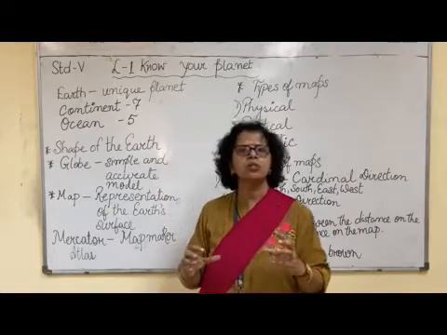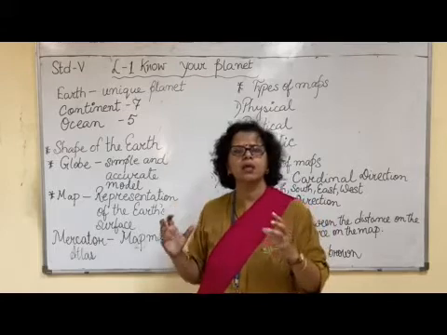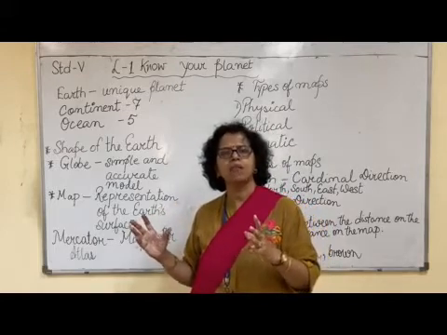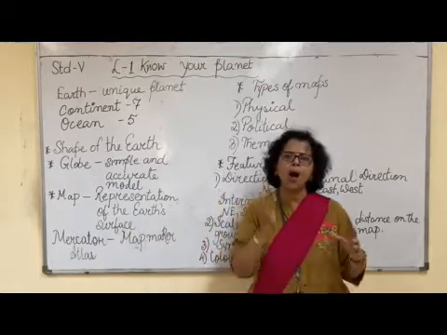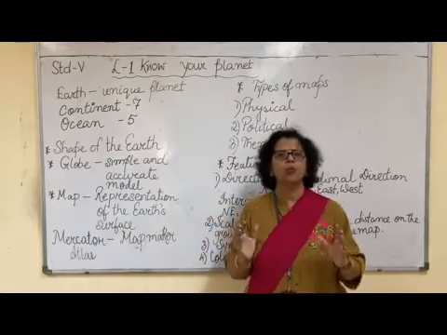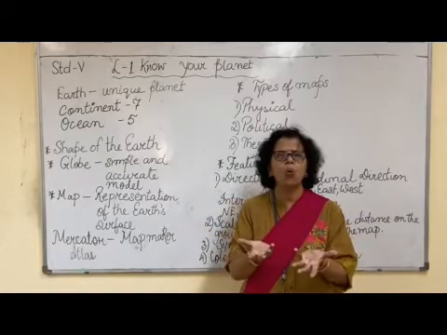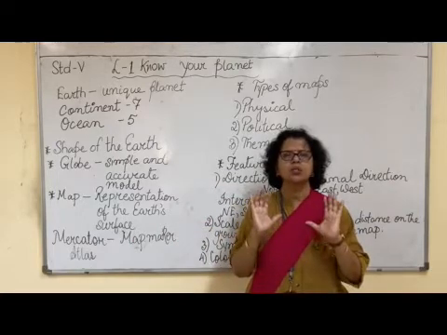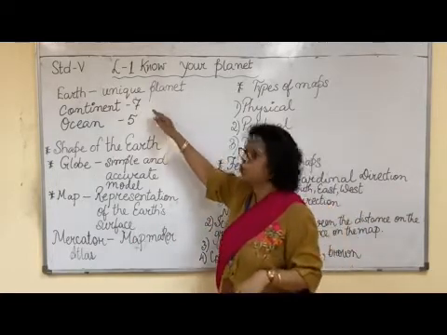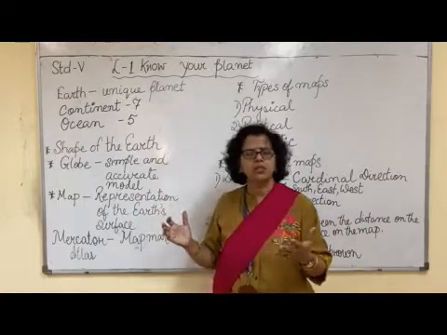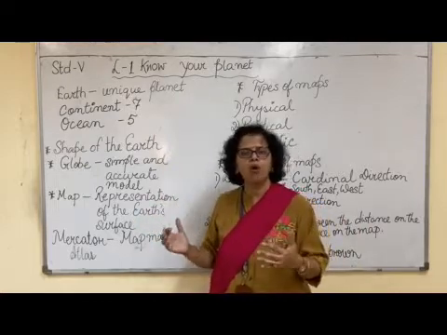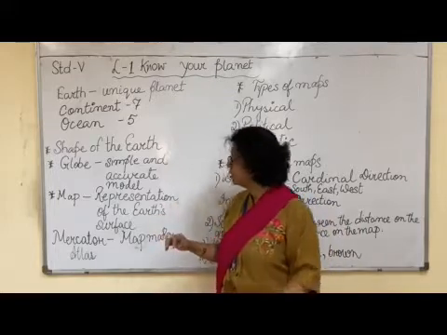Only the important cities and places are mentioned on the globe. Also, we cannot draw a part of the globe. A globe is a whole thing. It shows the continents and oceans in their proper place. That's why it is an accurate model of the Earth.